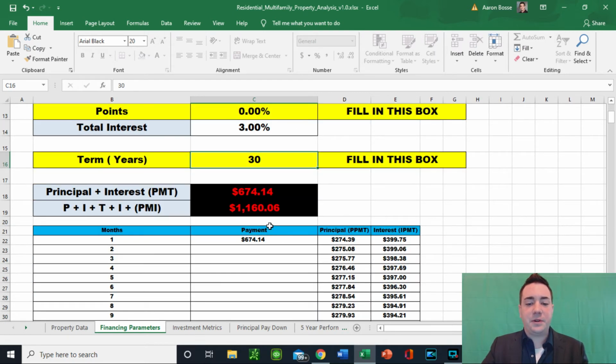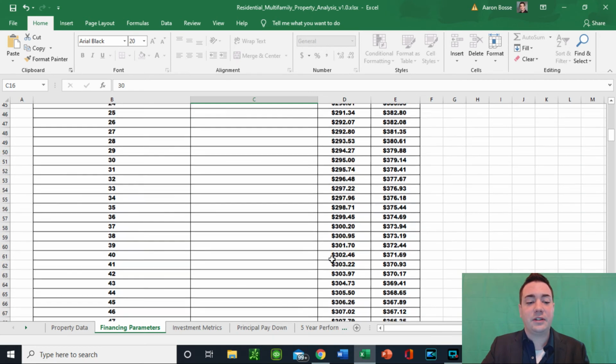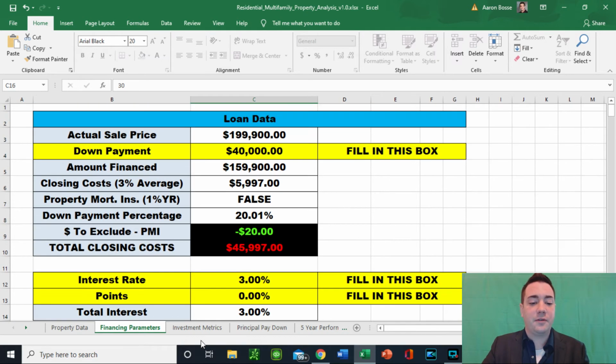Now, this beautiful spreadsheet is going to automatically do this for you. We're going to be able to calculate the principal and the interest separate, and then the PITI plus PMI if necessary. And you have a full 360-month amortization schedule if you want to know what you're paying towards principal or interest. All that's filled out for you.